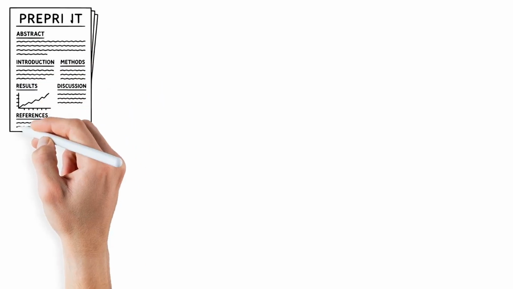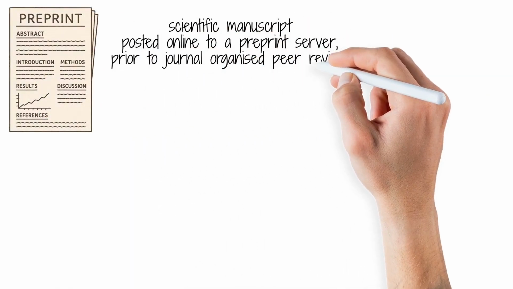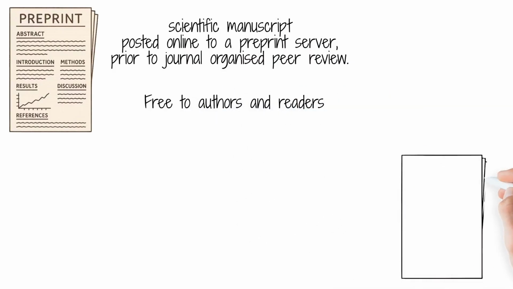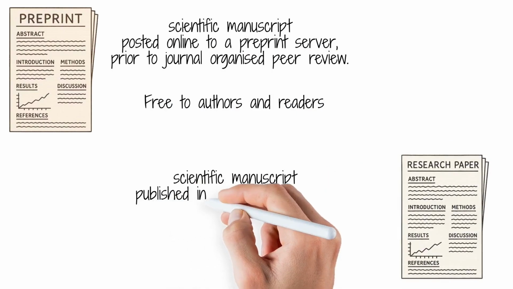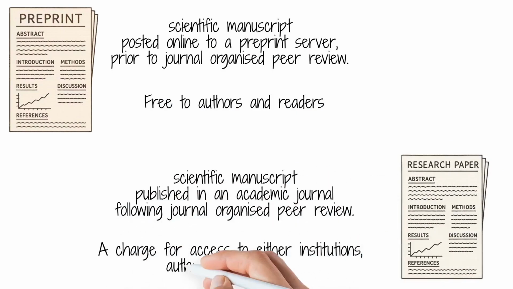A preprint is a scientific manuscript posted online to a preprint server prior to journal organised peer review. They are free to authors and readers. A journal article is a scientific manuscript published in an academic journal following journal organised peer review. There is a charge for access to either institutions, authors, or readers. So from the definitions, it's already clear that there are some similarities and some differences. Let's dive into these more.